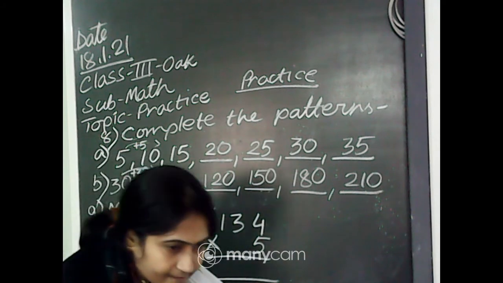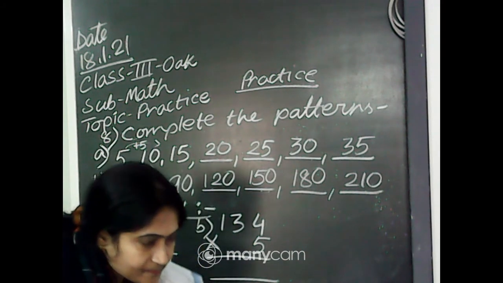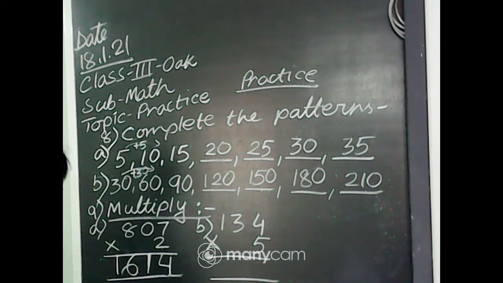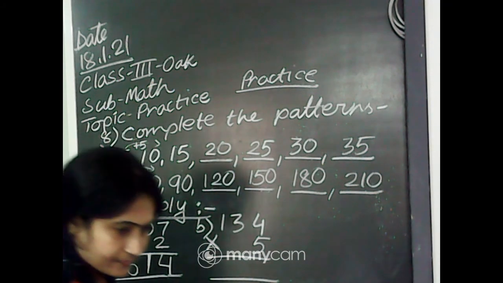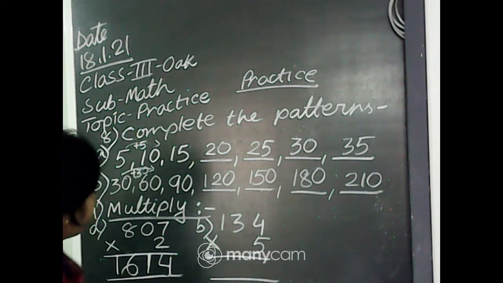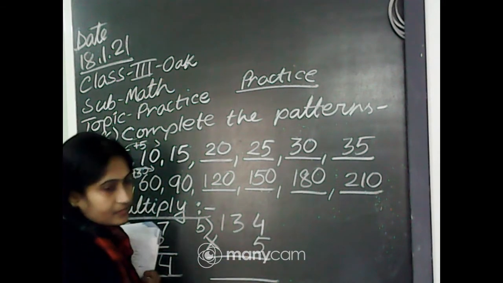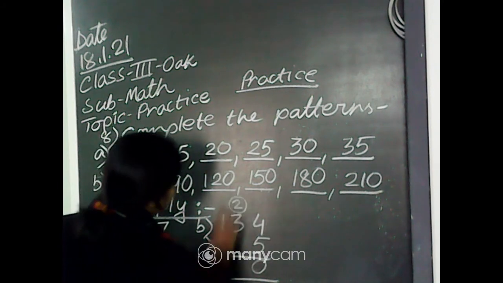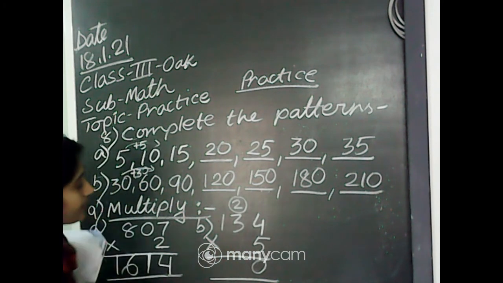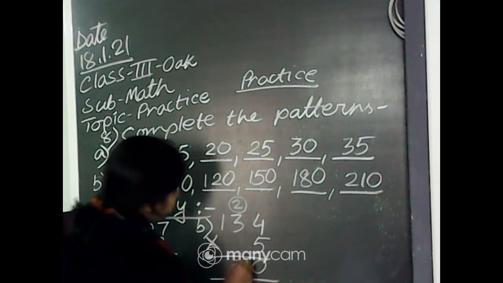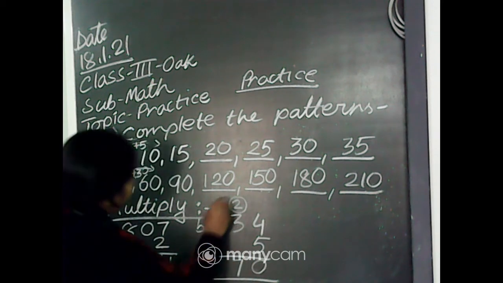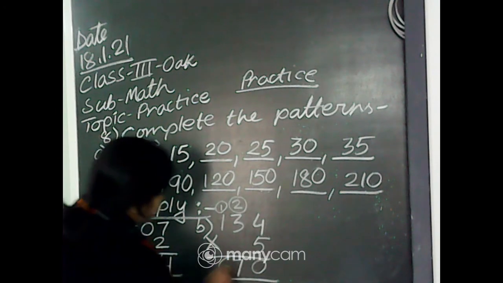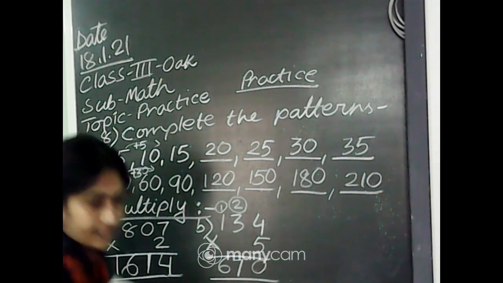Let's see who can give the answer first. 5 4s are 20, 0 and carry 2. 5 3s are 15, 15 plus 2, 17. 7 carry 1. 5 1s are 5 plus 1, 6. 670.